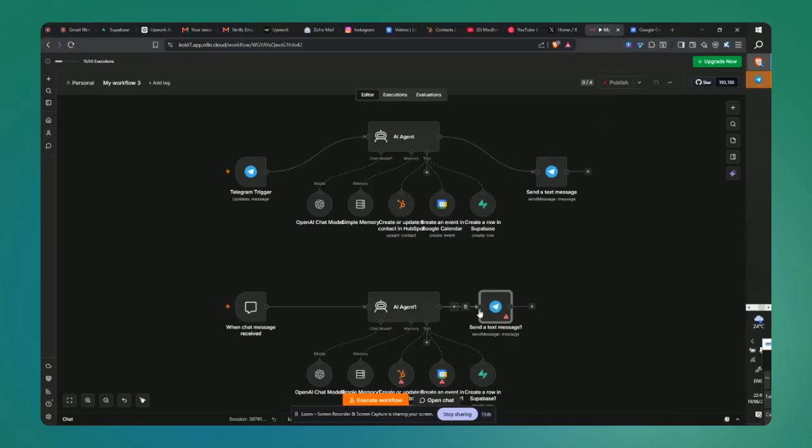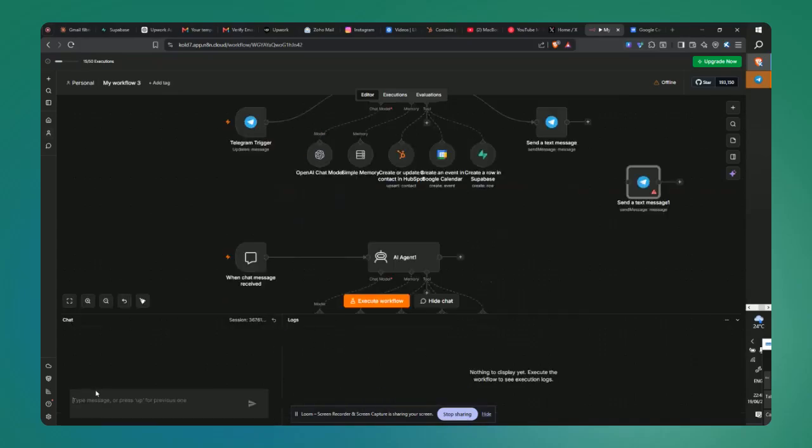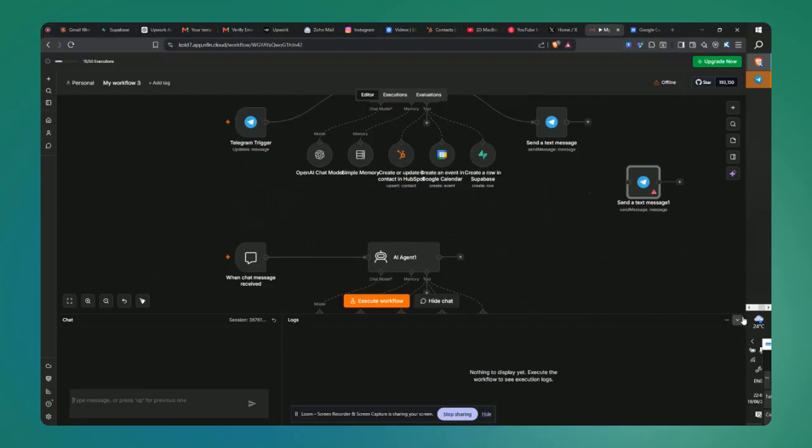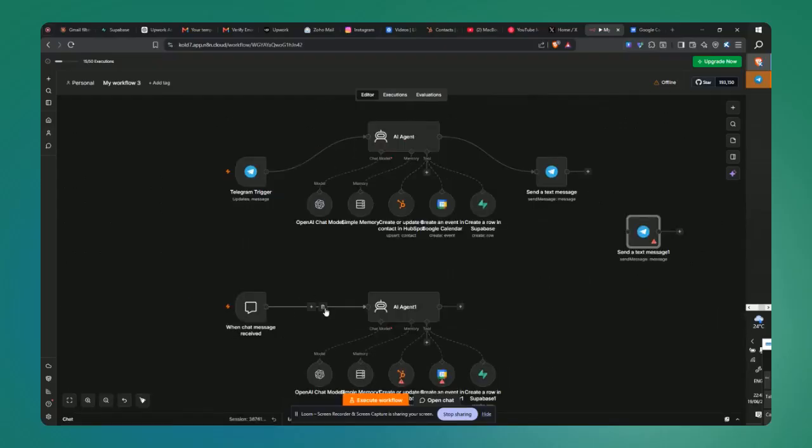Whenever you're trying to test it, you don't have to add this Telegram node yet. You can just open the chat interface, type whatever you want to discuss with it, and test it out before deciding to add the Telegram node itself.